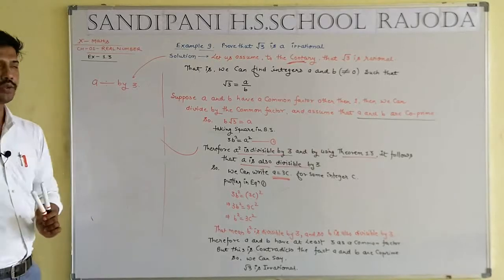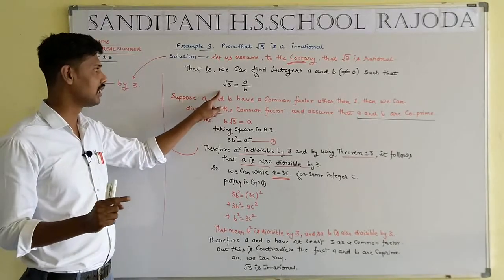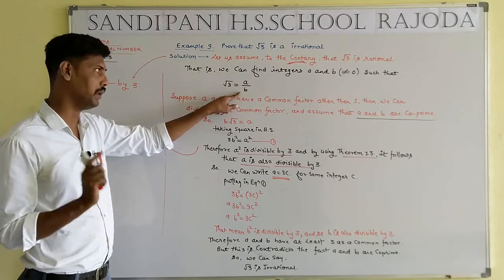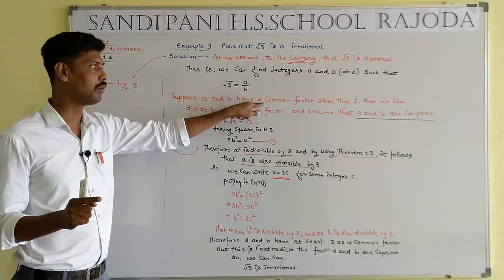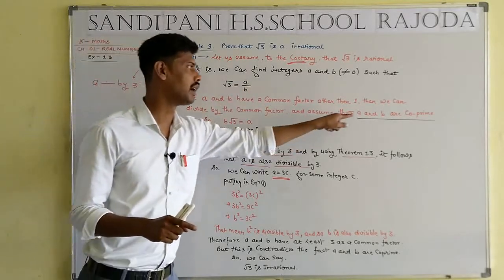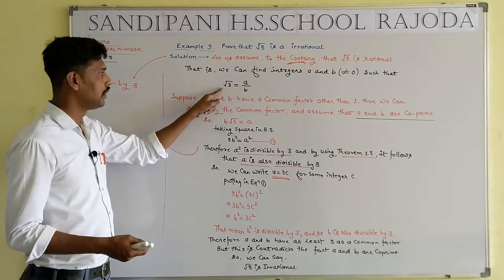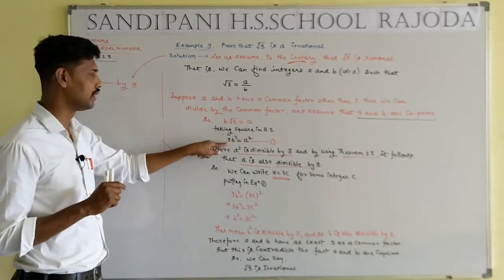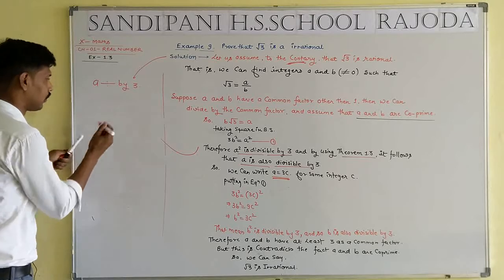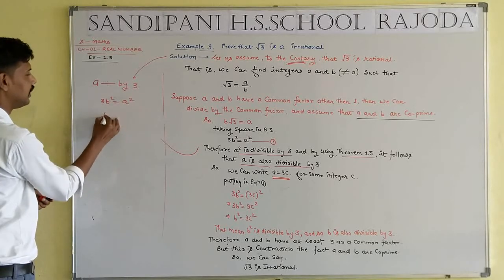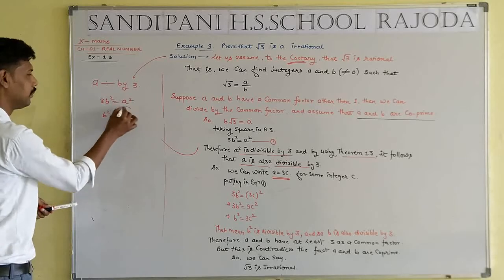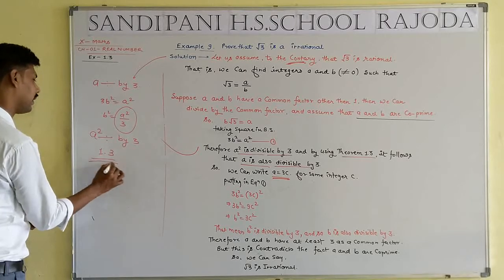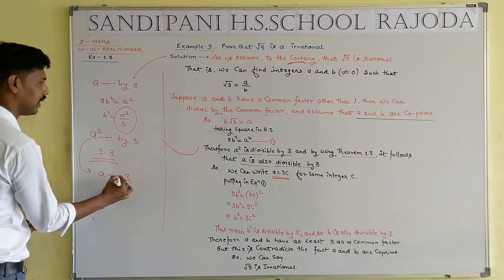Students, firstly we consider root 3 is a rational number, so we can write root 3 equal to a by b, where a and b both are integers, common factor will be equal to 1, and a and b are co-prime. Now taking cross multiply, b root 3 equals a, taking square on both sides, 3b square equals a square, such that b square equals a square by 3. That means a square is divisible by 3, by use of the statement 1.3, a is also divisible by 3.